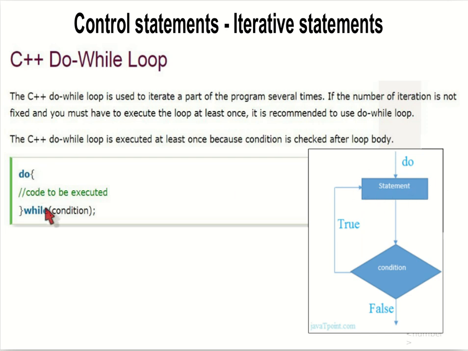So the syntax is like this: do, the statements to be executed, while condition, semicolon. So do is here, and the statements to be executed are here, then while condition. What happens is it will execute these statements first, then it will check whether the condition is true or false.